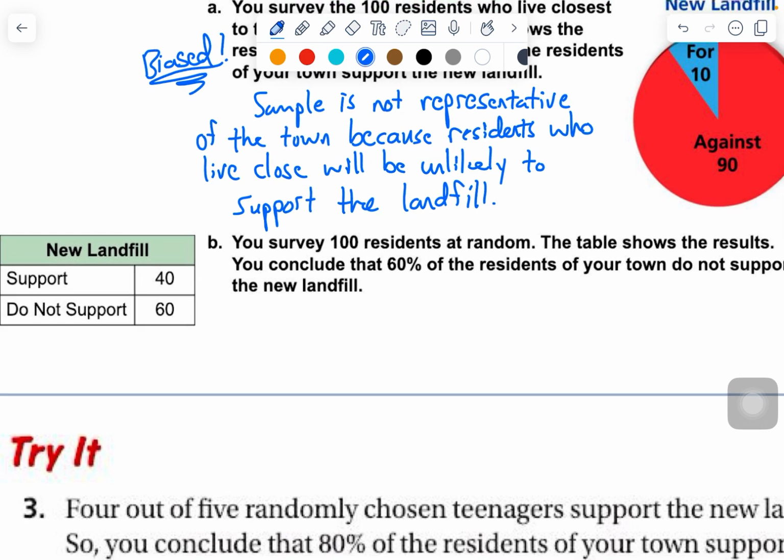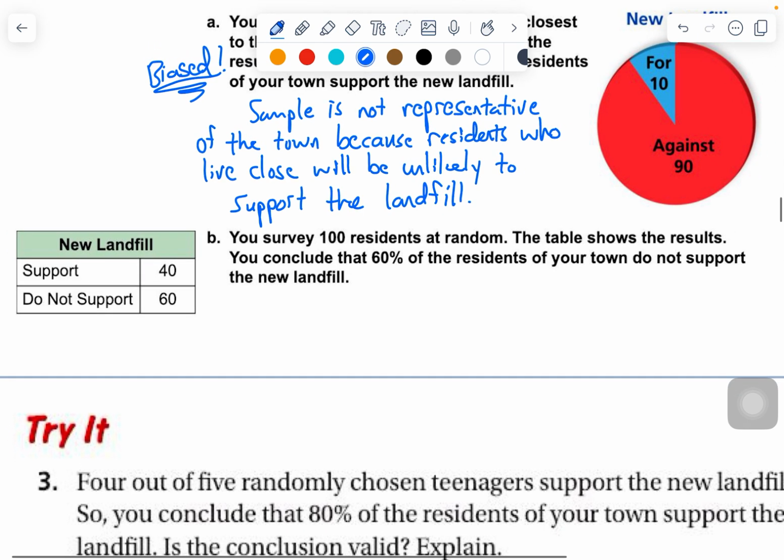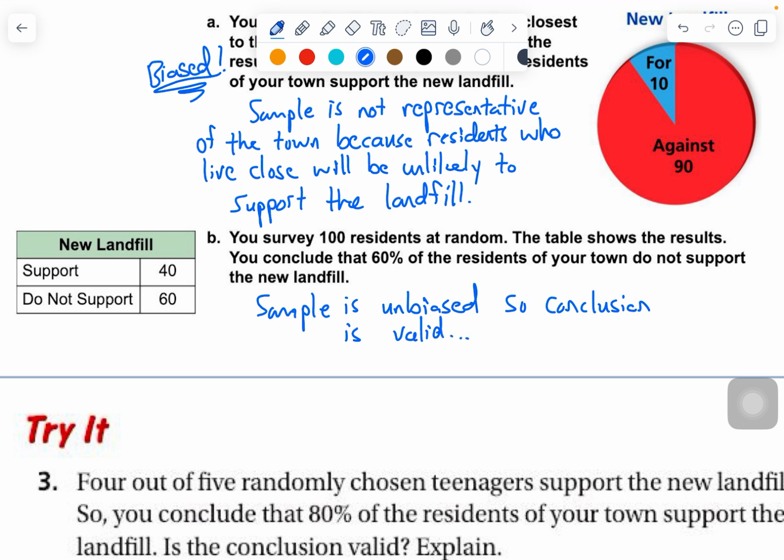The table shows, and it's at random, the table shows the result. You conclude that 60% of the residents of your town do not support the new landfill. We would say sample is unbiased, so conclusion is representative or valid. Okay, so we could probably trust this data pretty well.